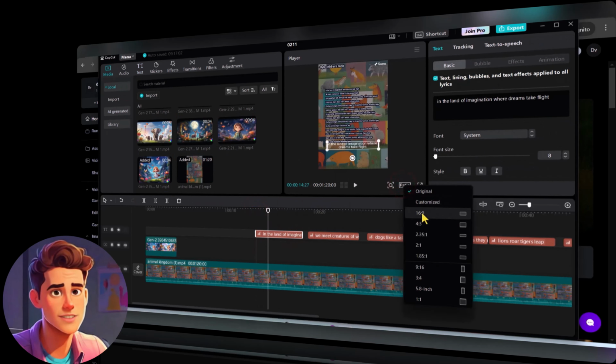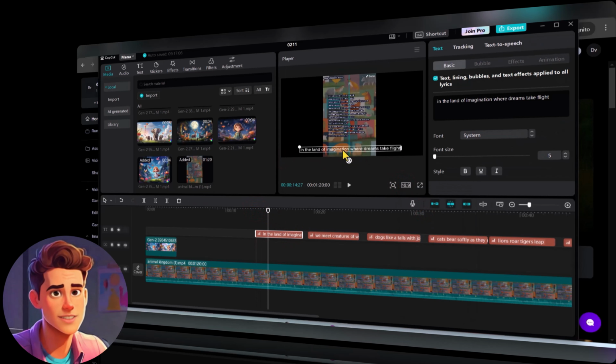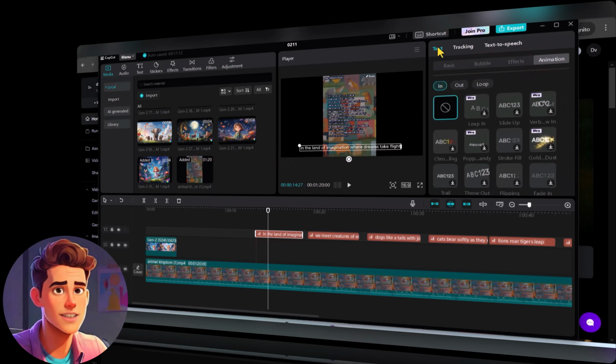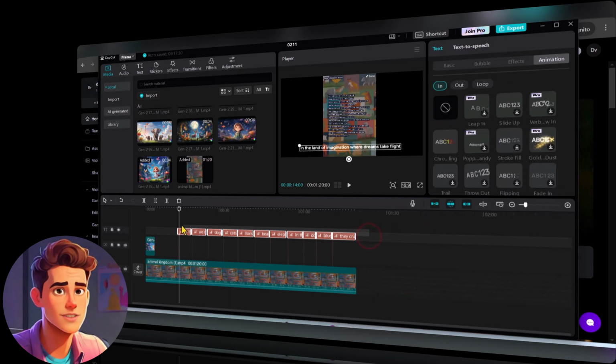Let's choose its ratio to be 16:9. Drag the text to the bottom. Then we also choose an animation. You can see here is the text, here is the animation. Then select it to show text animation mode. We can choose to use them all.